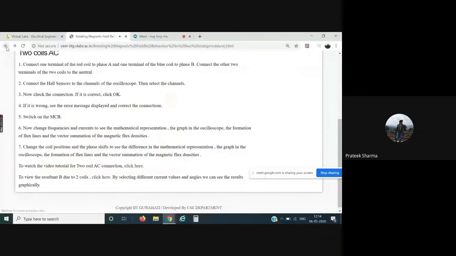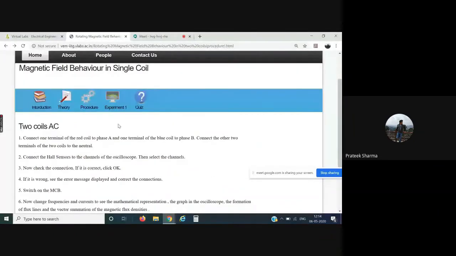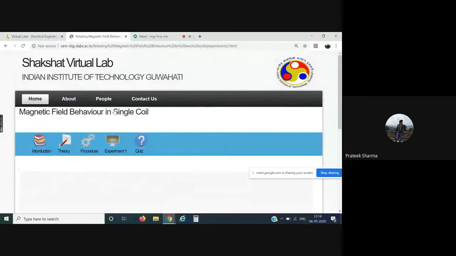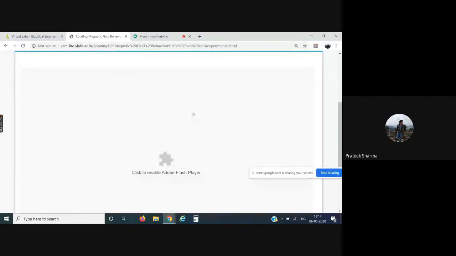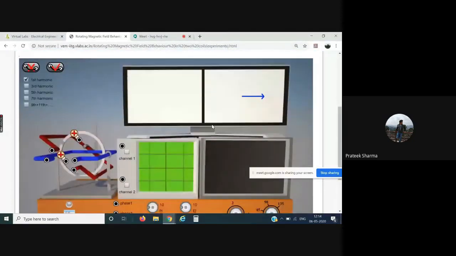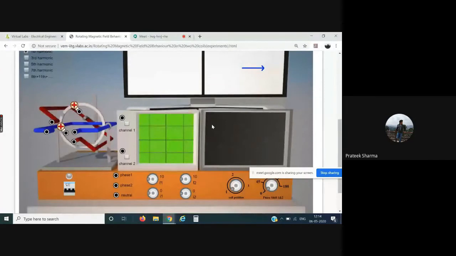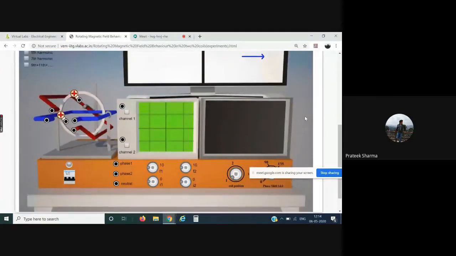So I'll come back and go to the experiment part. You need to enable the Adobe Flash Player. Simply click on it, click on the allow option. Now you simply need to make the connections. We have this two-watt sensor. Click on it, click on channel 1, channel 2, wires to phase 1, then click on phase 2, then the other ends to the neutral.